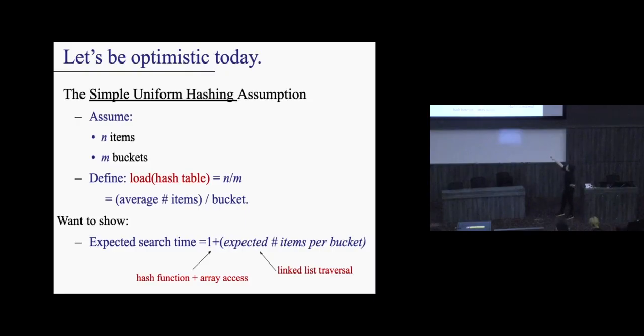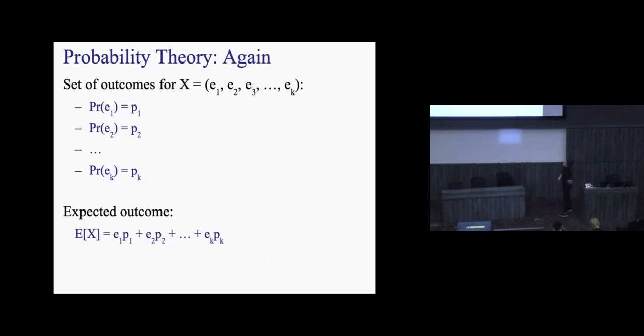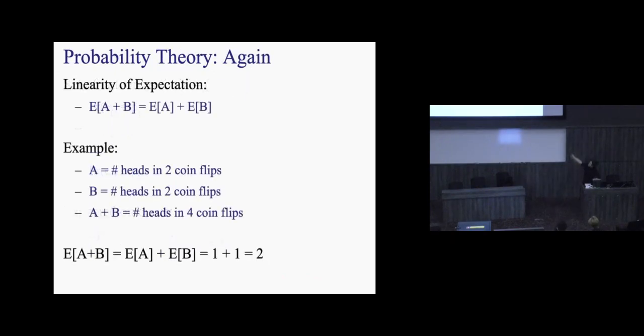Because for me to search, remember, in the worst case, I have to run through the entire linked list. So if I prove to you that the expected size of the linked list is small, then we're good. We want to show that this is small, this is constant. That's what we want to show. Using simple uniform hashing, we're going to show this. With probability theory, I'm going to skip this part because we already talked about it. Also, I already mentioned this part again, so I'm not going to talk about it. But TLDR, in a single line, E of A plus B is E of A plus E of B.